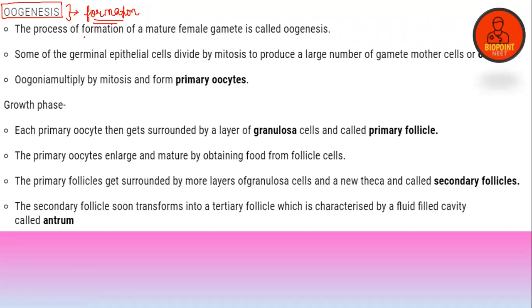So the process of formation of a mature female gamete is called oogenesis. So guys, you have to remember one particular point. After the process of oogenesis, the thing that comes out of the ovary is not the exact matured ovum. It is actually the secondary oocyte that comes out of the ovary after these steps.